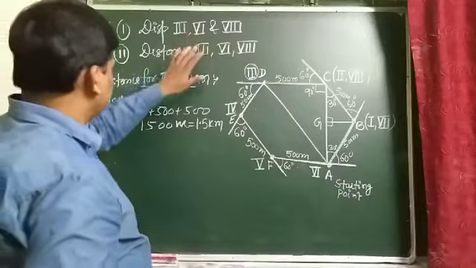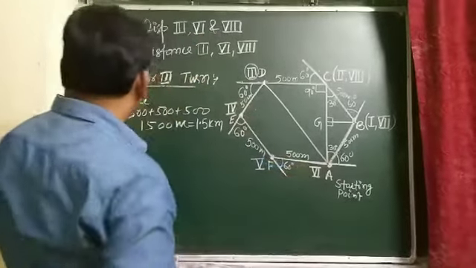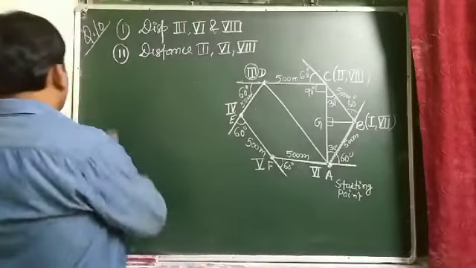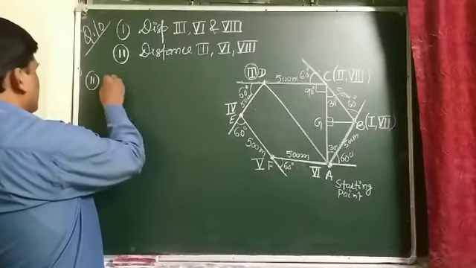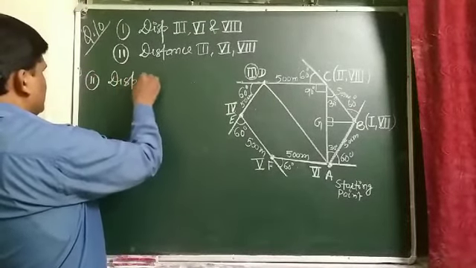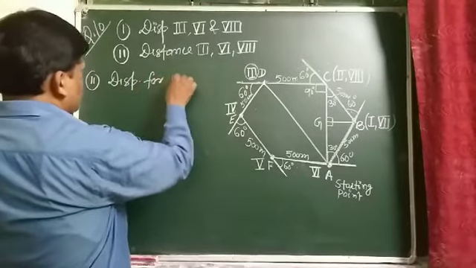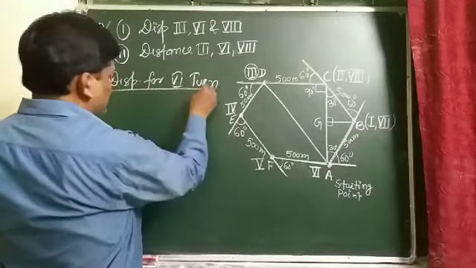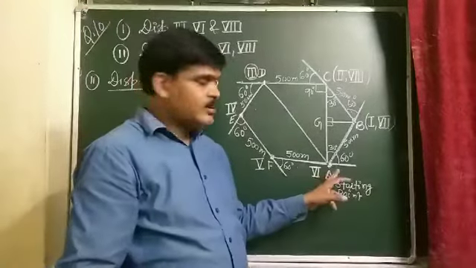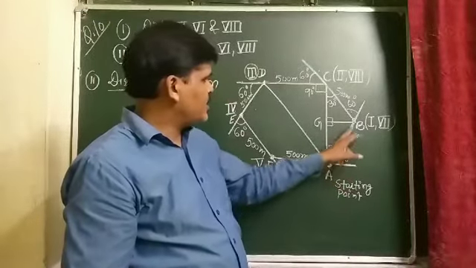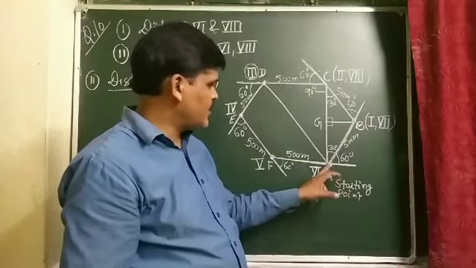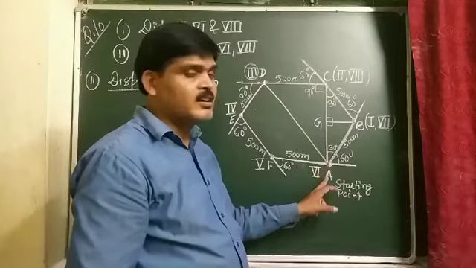Next student, displacement for the sixth term at A. And student, the motorist starts from A and returns back to A when he takes the sixth turn.